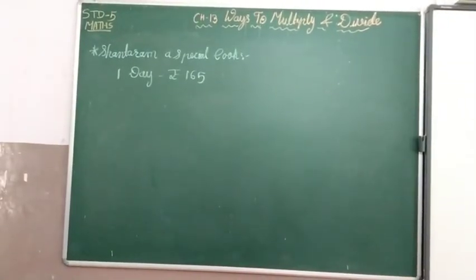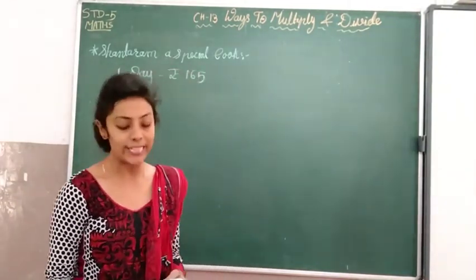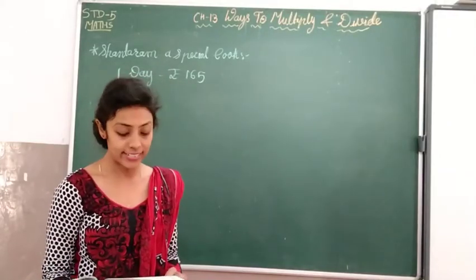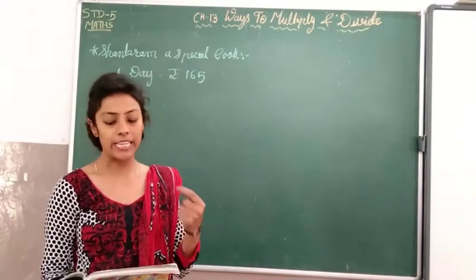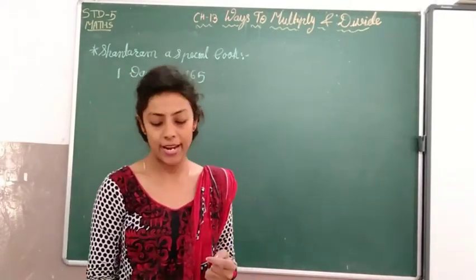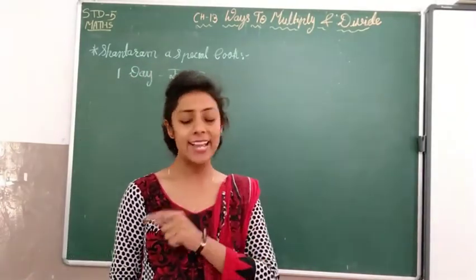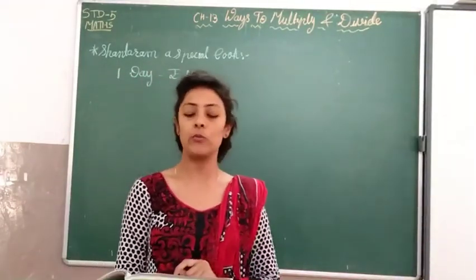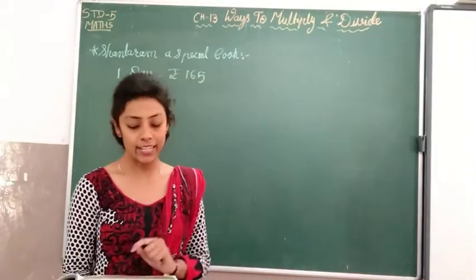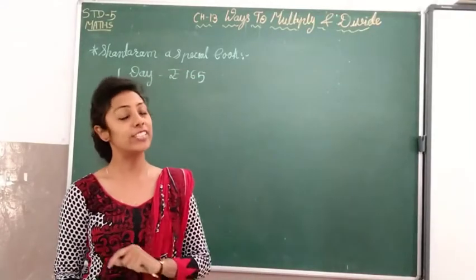Next, page number 172. Shantaram is a special cook who comes only on party days. Last year, he was called for only 28 days, and for each day he has to be paid rupees 165. Okay? For each day, one day, rupees 165. Find out how much money he will get in all. And if he is called for all days of the year, all days of the year.